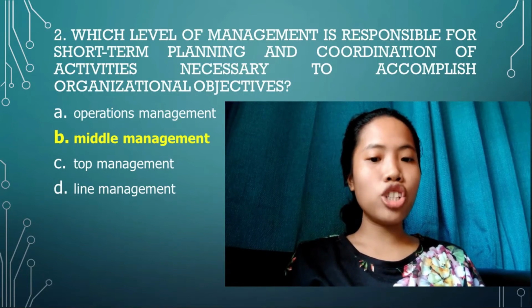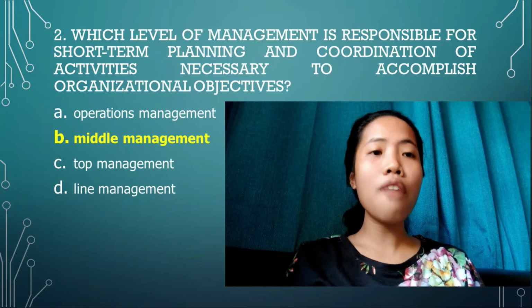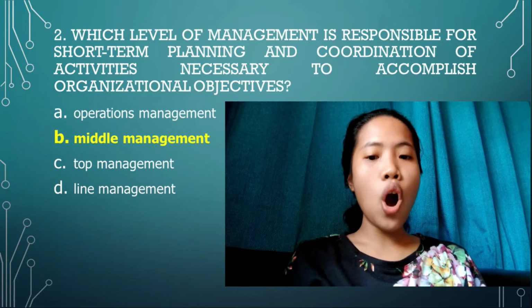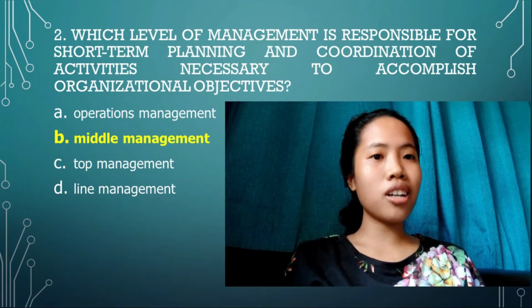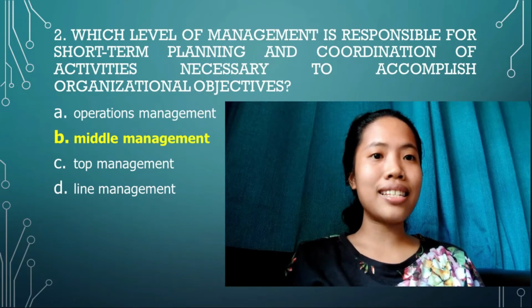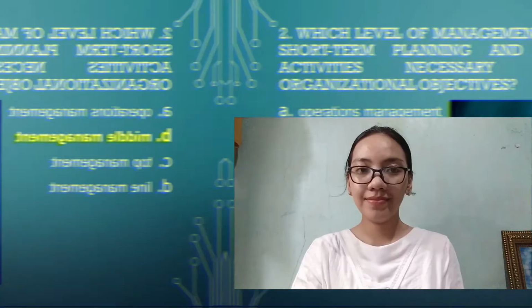Moreover, line management refers to the management of employees who are directly involved in the production or delivery of products, goods, or services. So in short, the answer is the middle management.